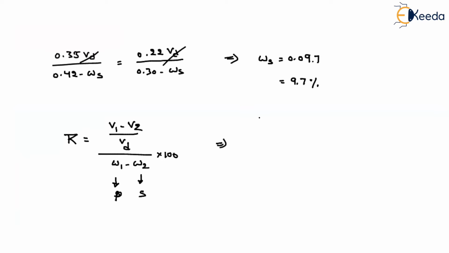So the change we have obtained is around 0.22 VD, divided by dry volume, divided by, at plastic limit, what is the water content? 30%, 0.30. At shrinkage limit, the answer will be 0.097 into 100.